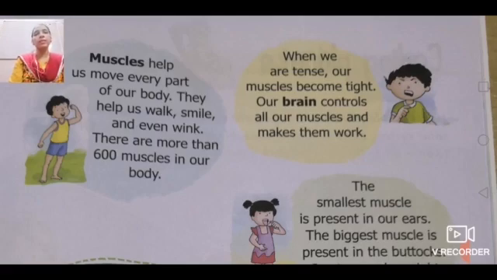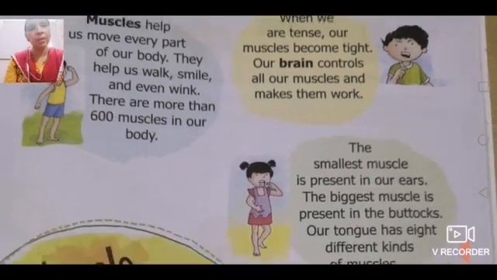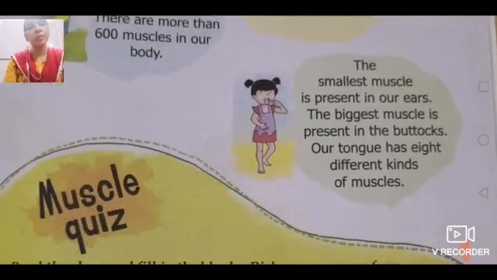Now what is next? The smallest muscle is present in our ear, the biggest muscle is present in the buttock, and in our tongue we have 8 different kinds of muscles. This is very important.